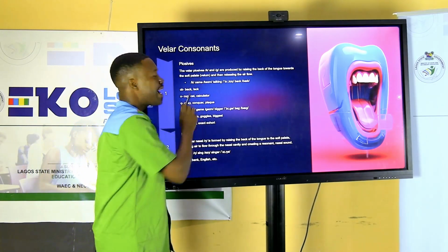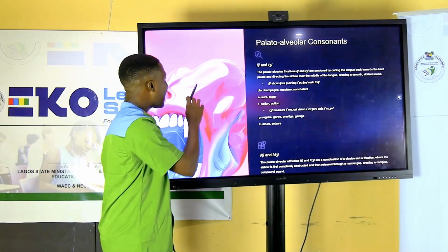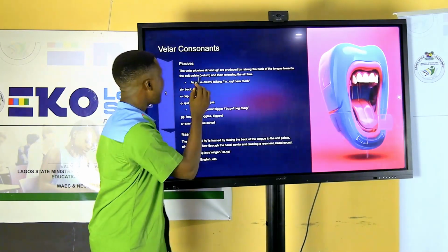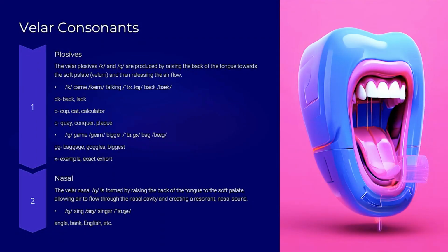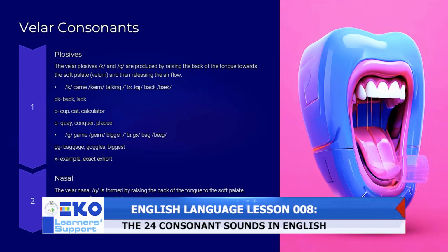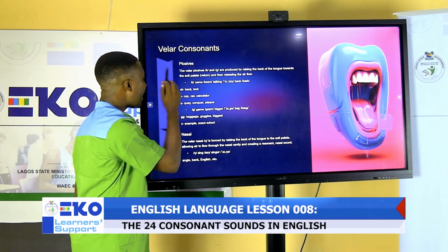For the sound k, we have words like came, talking, and back. We can also articulate the sound k in words that have the alphabet C and K. For example, back, lack.